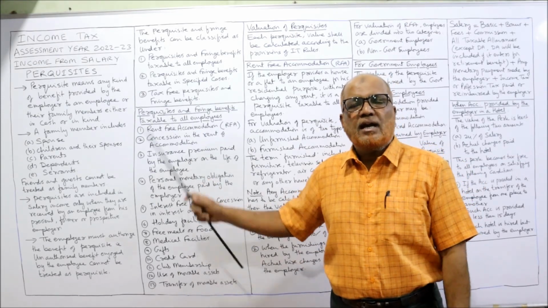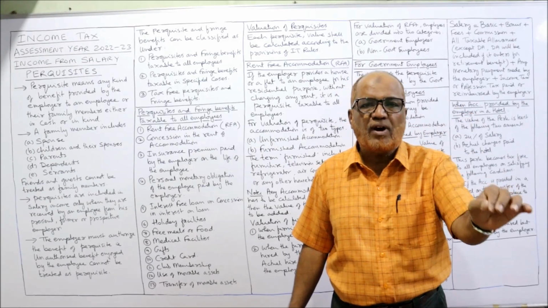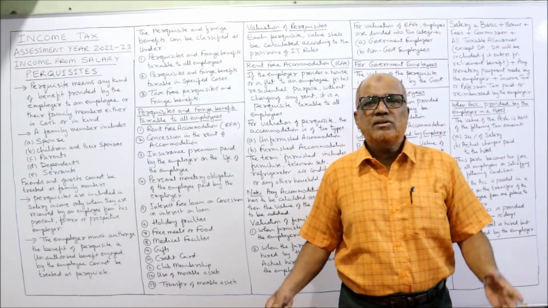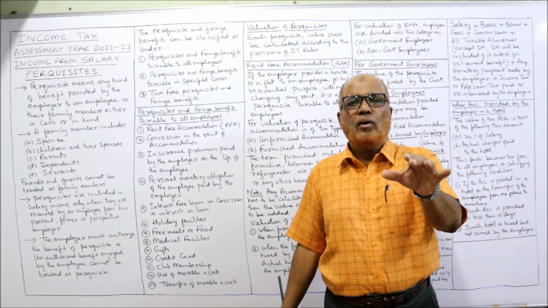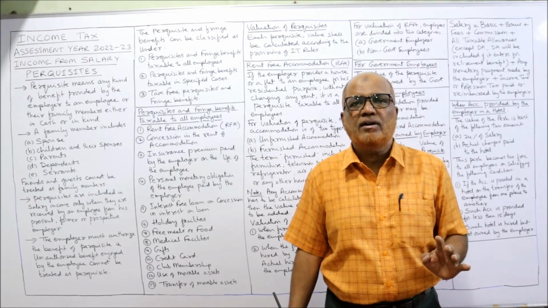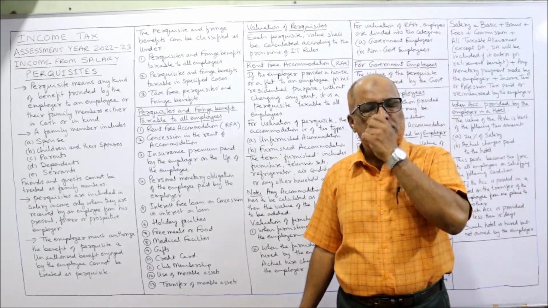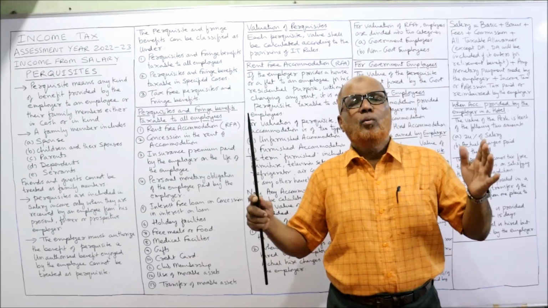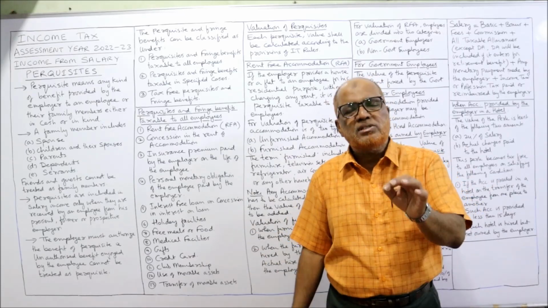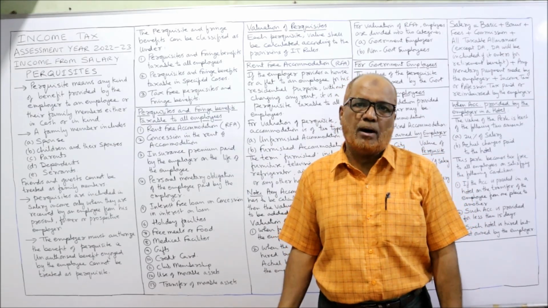Second category, perquisites which are taxable only in specified employees. That means we have to check if the employee is a specified employee, then only this perquisite will be taxable. Otherwise, not. Third one, tax-free perquisites and fringe benefits. Some perquisites are there which Income Tax Act specifically says completely tax-free. No tax will be applied.